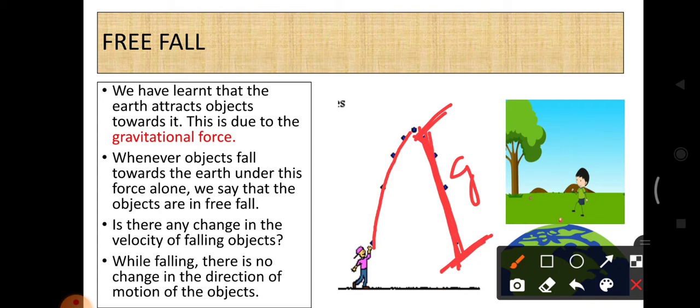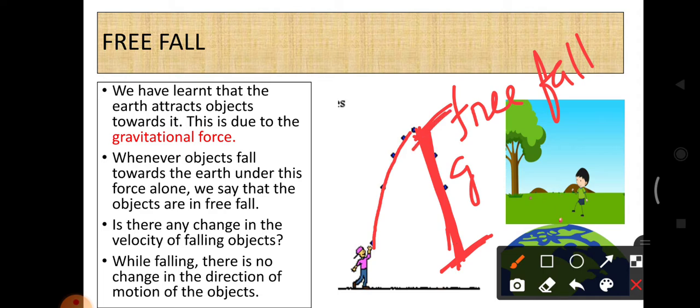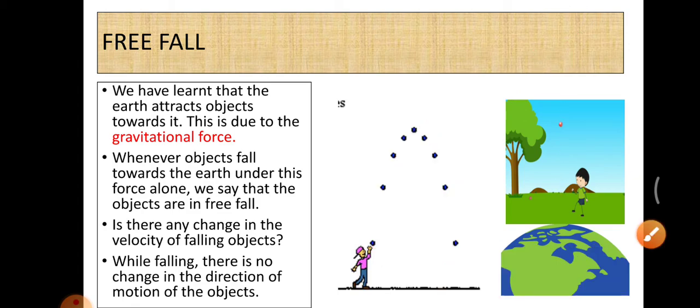So this type of object, we can say, is in free fall. Only the gravitational force acts between the objects and the earth. Here we are giving the muscular force.